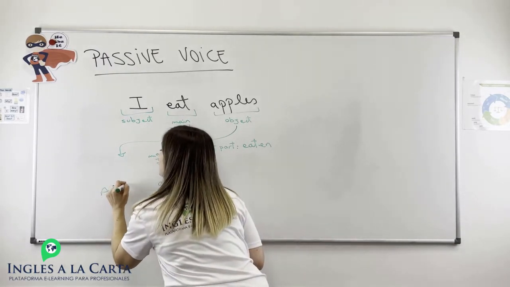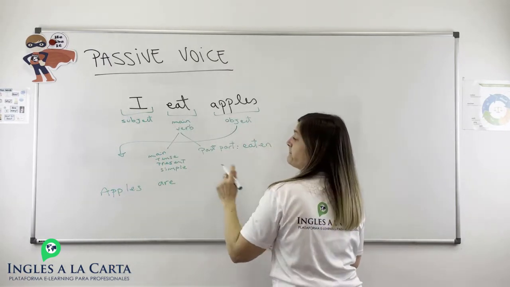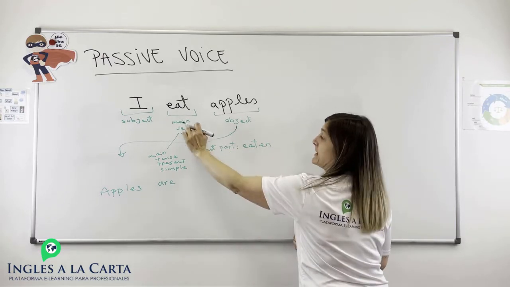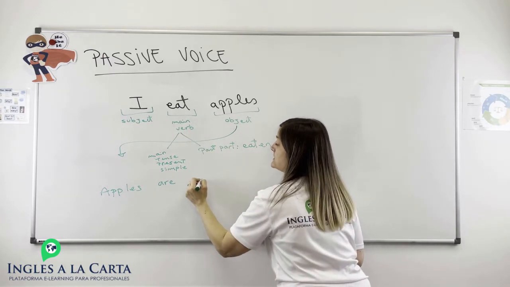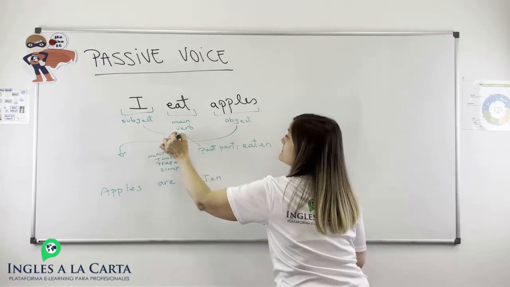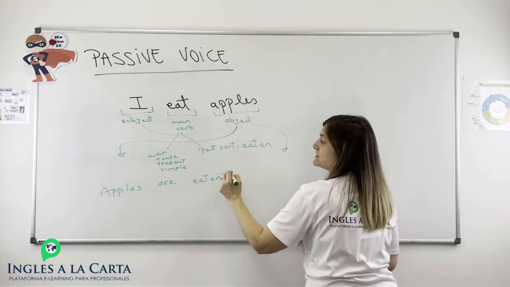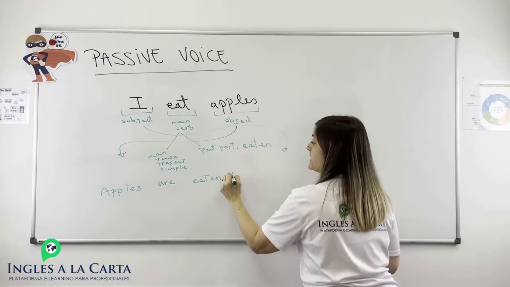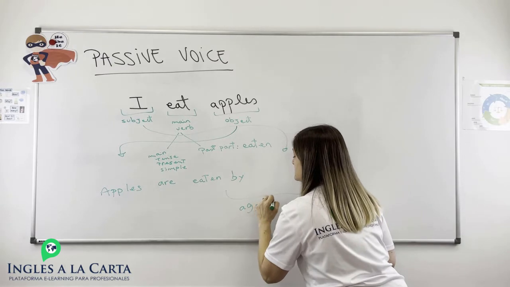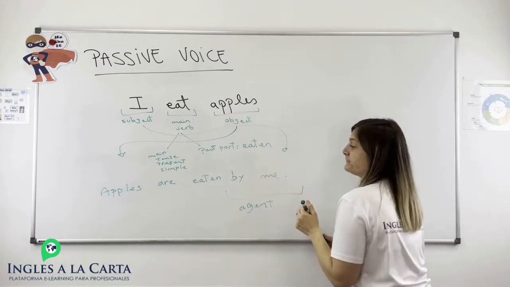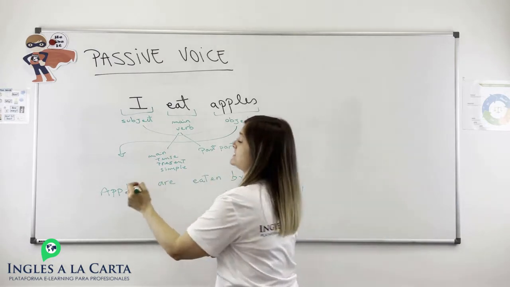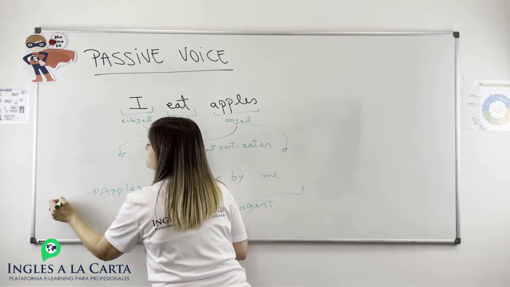Apples are, the verb to be in the present simple, and the main verb in the past participle, eaten. And we have the subject, which is going to be here, the agent, okay? By, this is the agent, okay, by me, okay? Apples are eaten by me. This is the passive voice.